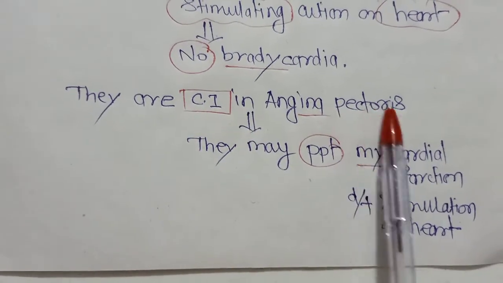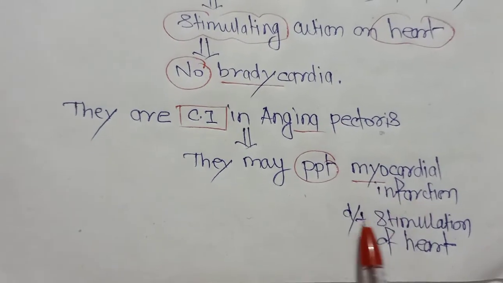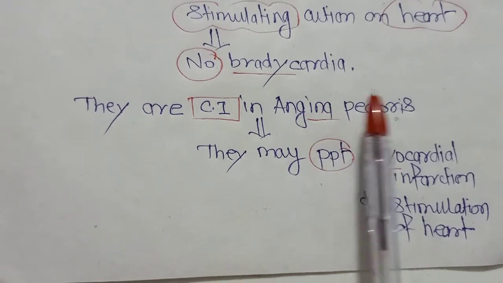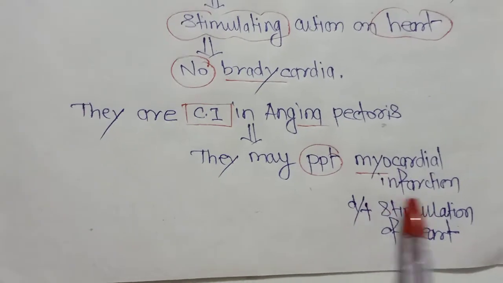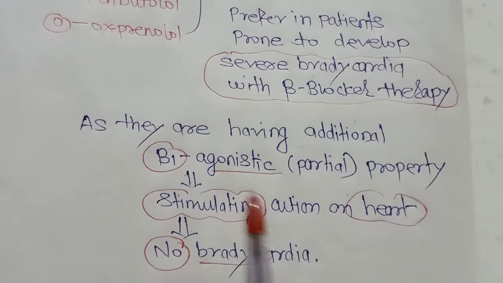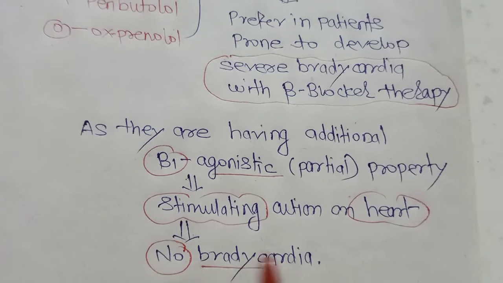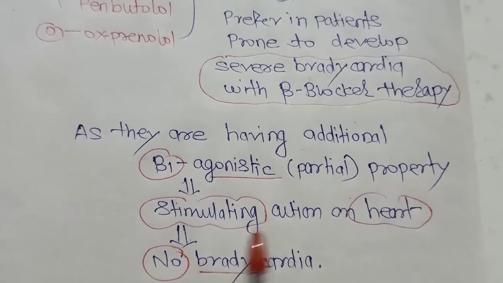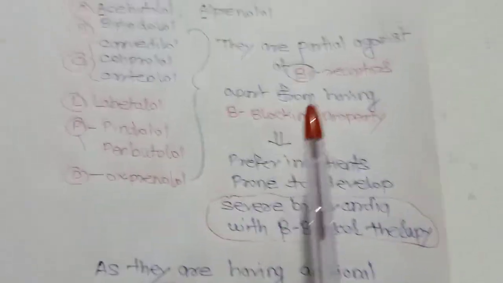And these beta blockers are contraindicated in angina pectoris. Why are they contraindicated in angina pectoris? Because they may precipitate myocardial infarction due to stimulation of the heart. So these beta blockers are contraindicated in angina pectoris because that may land up in myocardial infarction due to stimulation of the heart. But the one advantage of these beta blockers is that they do not have bradycardia as a side effect because of their beta 1 partial agonistic activity, and that's why they stimulate the heart by acting on the beta 1 receptor.